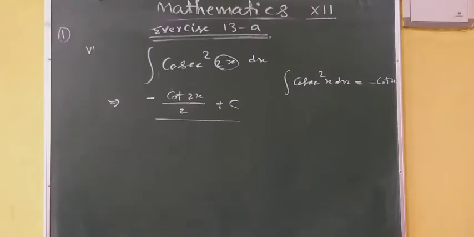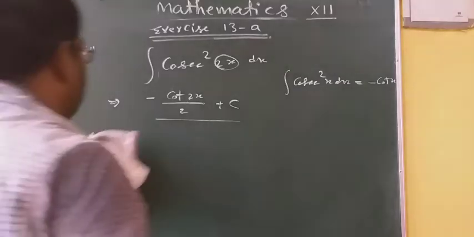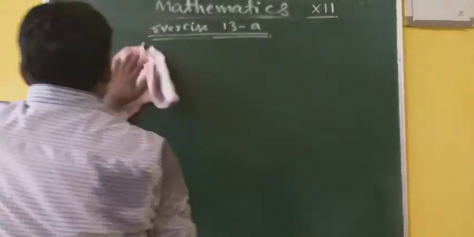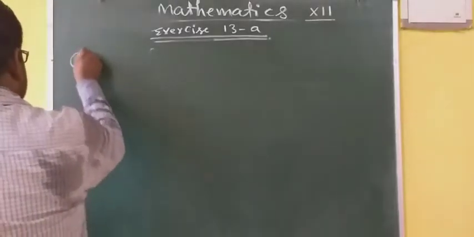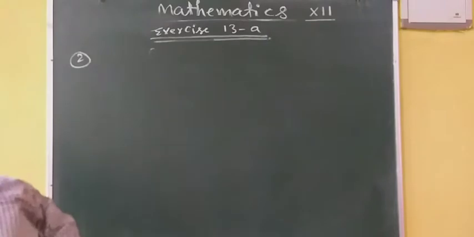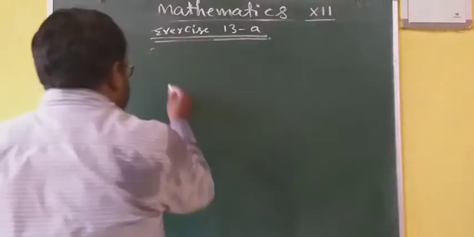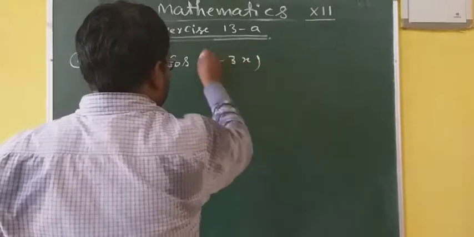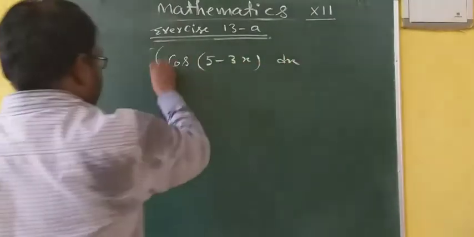Now coming to question number 2. First part is cos 5 minus 3x dx integration.